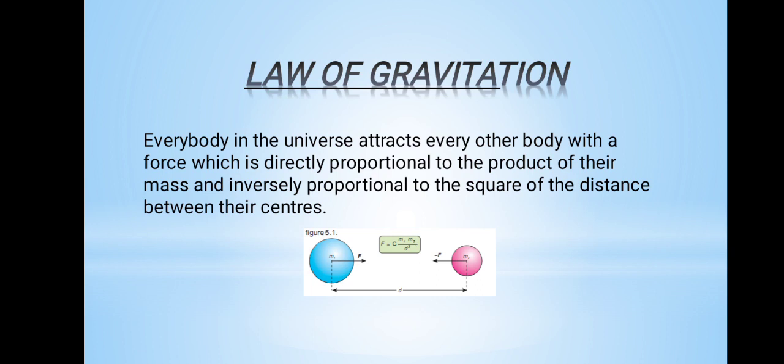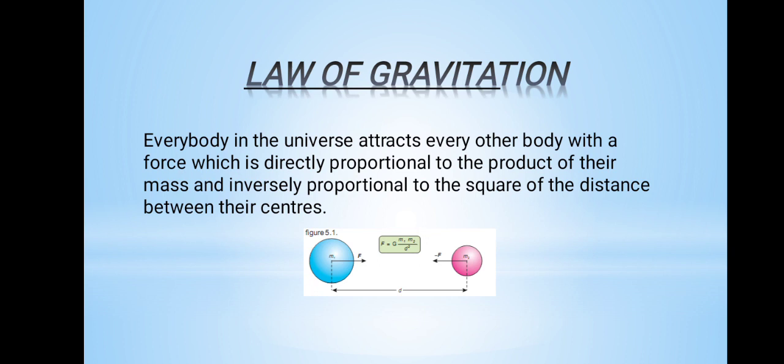Our next topic is law of gravitation. What is law of gravitation? Law of gravitation is defined as: every body in the universe attracts every other body with a force which is directly proportional to the product of their masses and inversely proportional to the square of the distance between their centers. Just as you have seen in the diagram, there are two objects having masses m1 and m2 separated by a distance d. Both of the masses attract each other